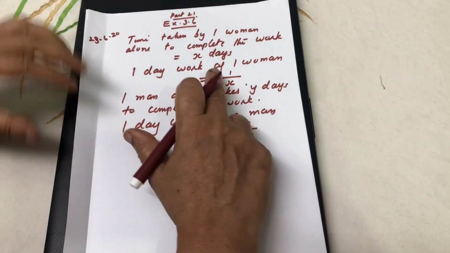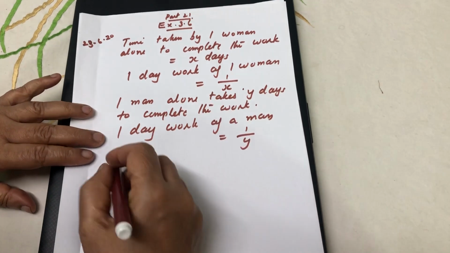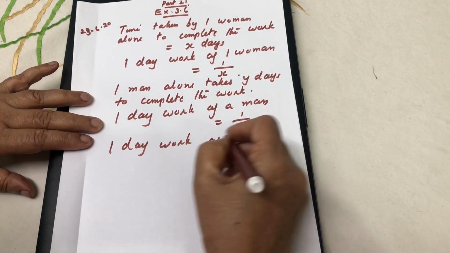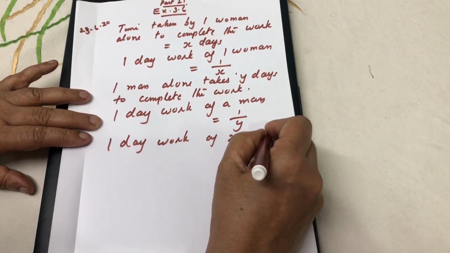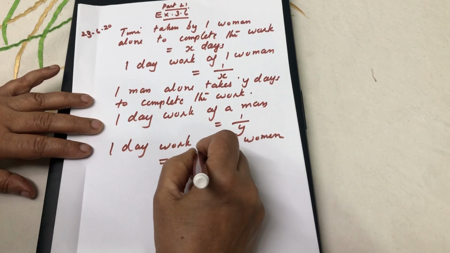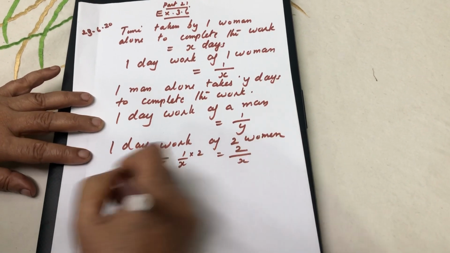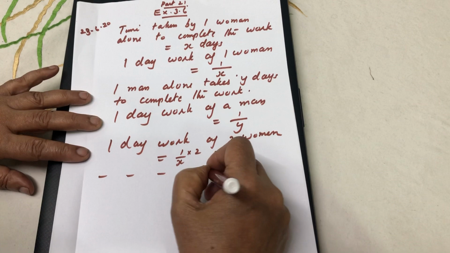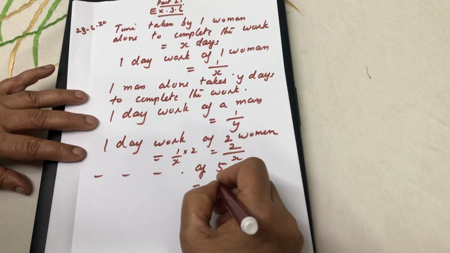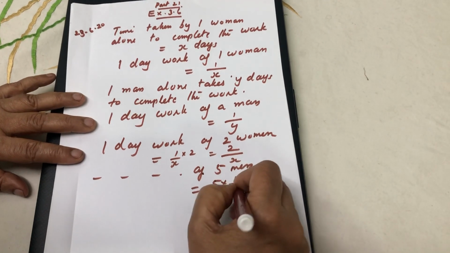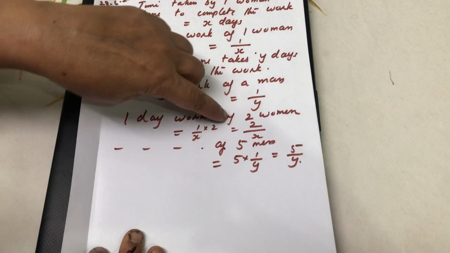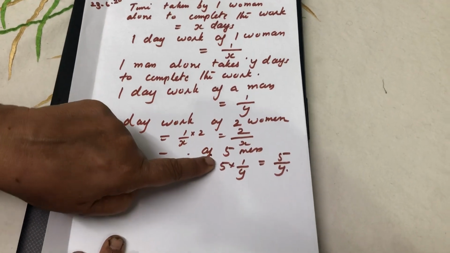Here 1 day work of one woman is 1 by X. So 1 day work of 2 women is 1 by X into 2, which is 2 by X. Then 1 day work of 5 men is 5 into 1 by Y, which is 5 by Y. So this is the 1 day work of 2 women, and this is the 1 day work of 5 men.